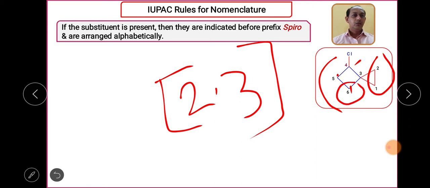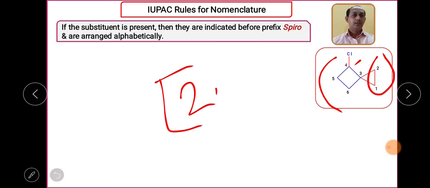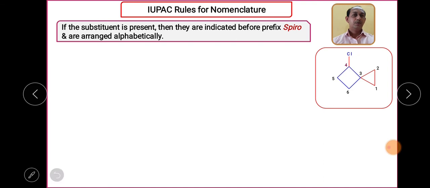So hexane. This is how we can give the numbering in case of the substituted spiro compounds. What will the name be? First 4-chloro, then spiro, then the bracket containing 2.3, hexane, right?